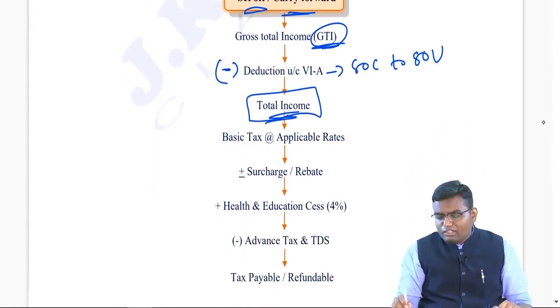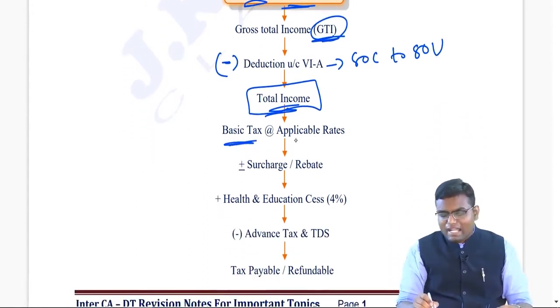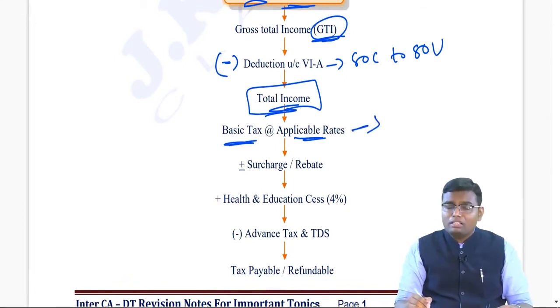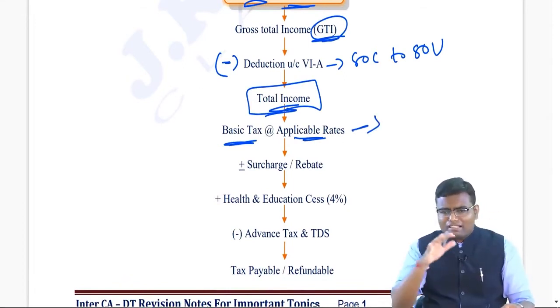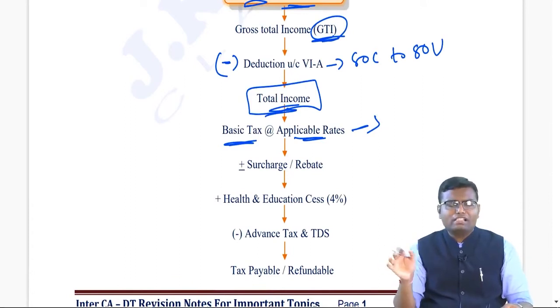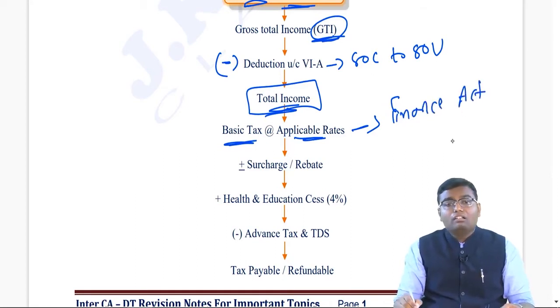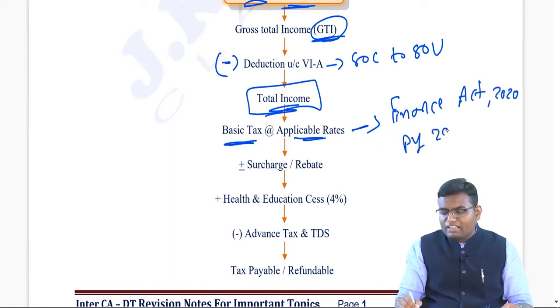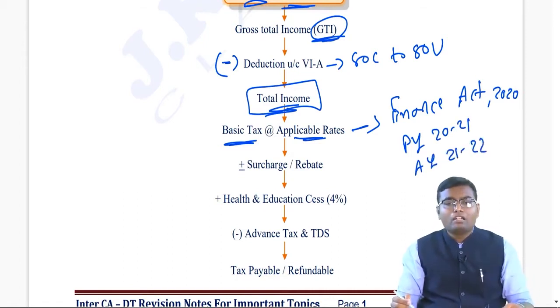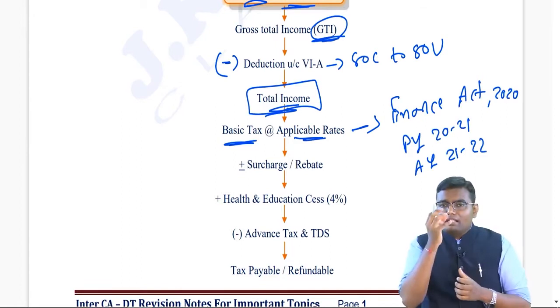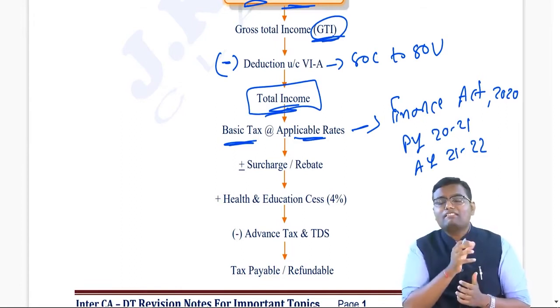On total income, we will be applying the basic tax at the applicable rates. Now remember, the rates of tax which are slab rates or general rates, not special rates, are mentioned under the Finance Act. For you people, which Finance Act is applicable? For you people, Finance Act 2020 is applicable, which is regarding previous year 2020-21, assessment year 21-22, which I will be discussing later on. So whatever you get from this rate of taxes is called the basic tax.